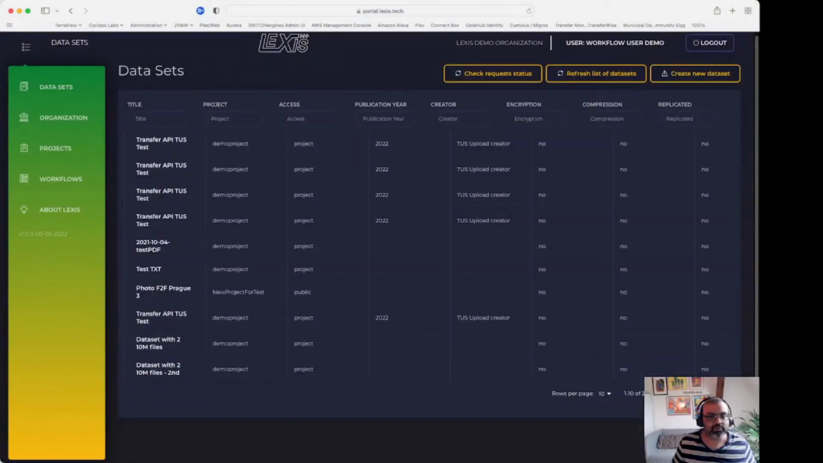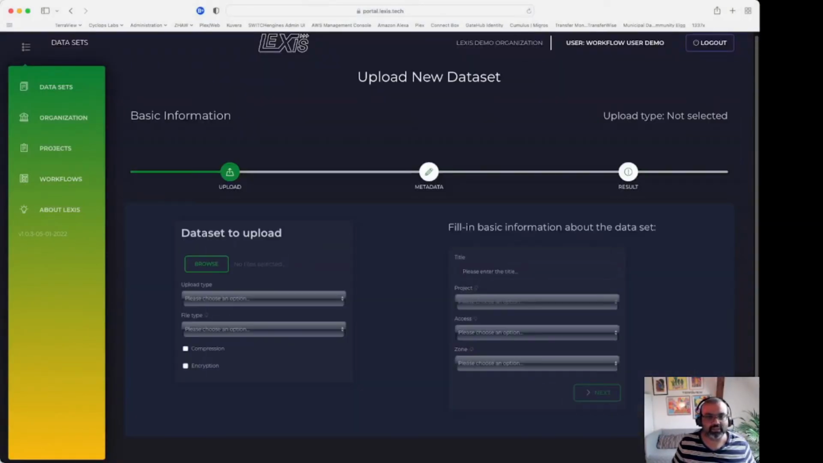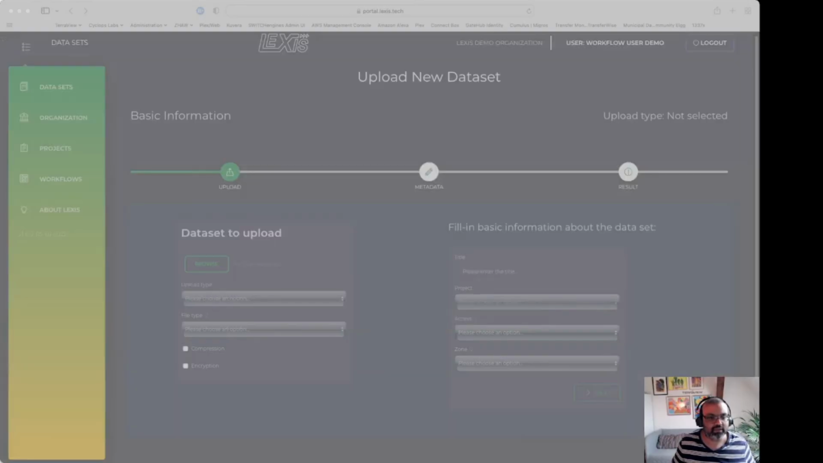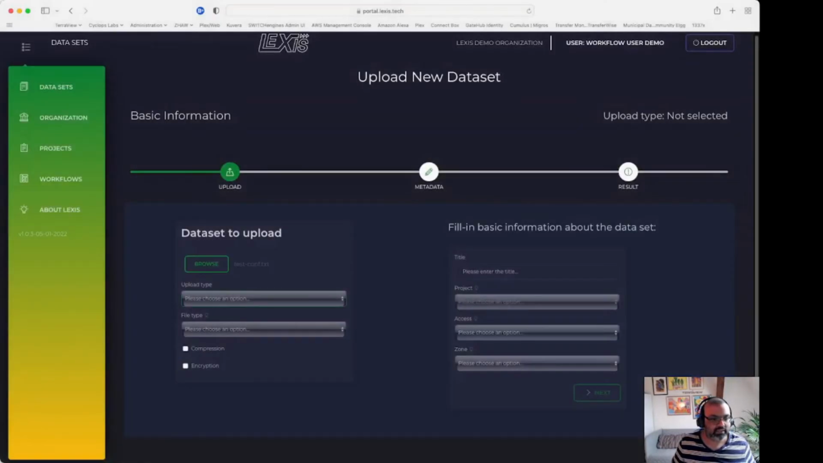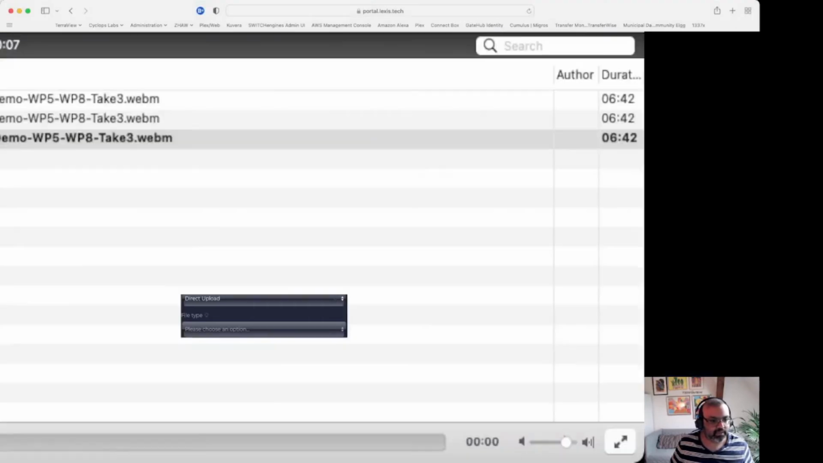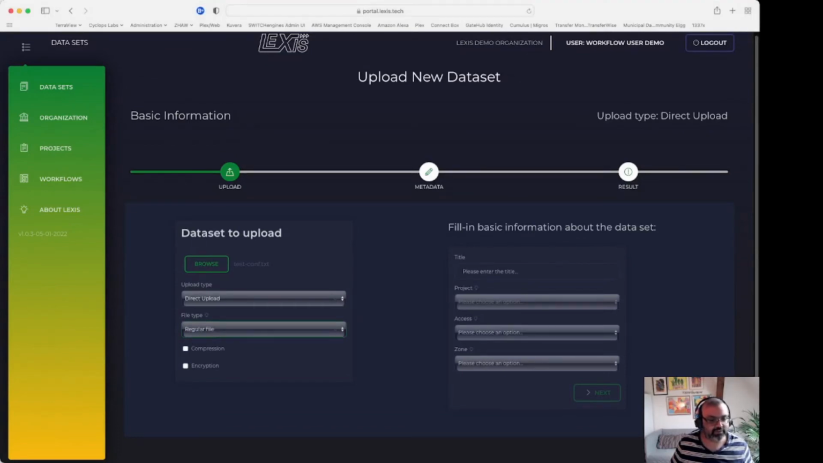So let me also quickly show how easy is it to create a new data set. One simply needs to browse the file that one wants to upload. Select the upload type, whether it's a direct upload or a chunked upload. Chunked upload is quite appropriate for uploading large files. Select the file type as regular here. If I choose compressed, then the upload process will decompress the file on the fly.